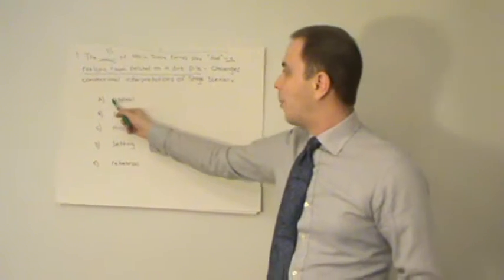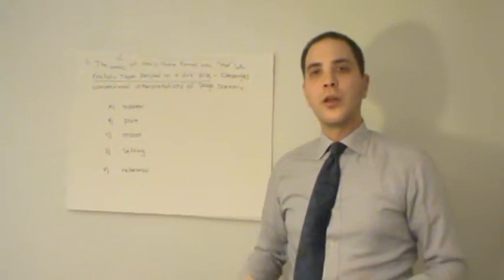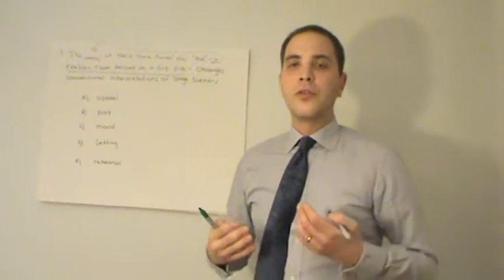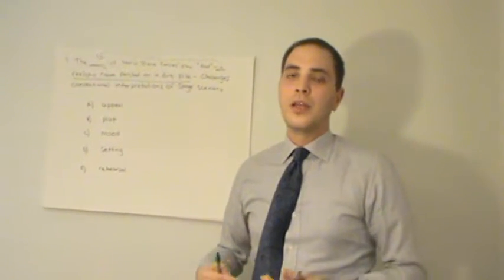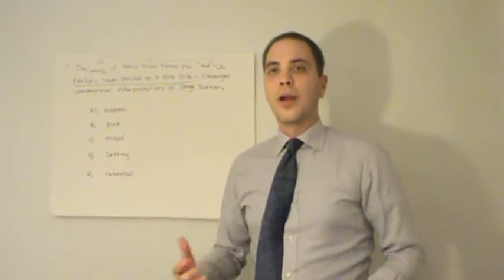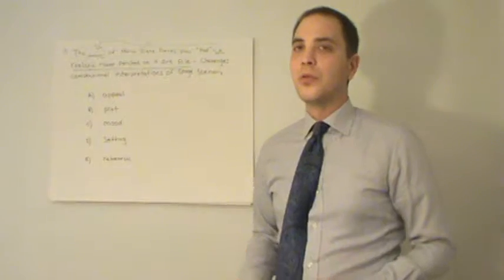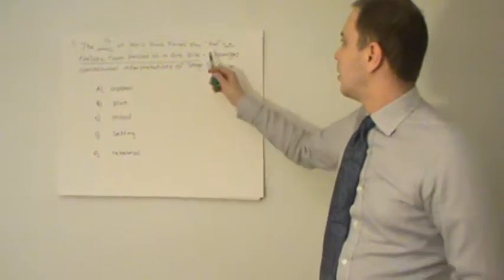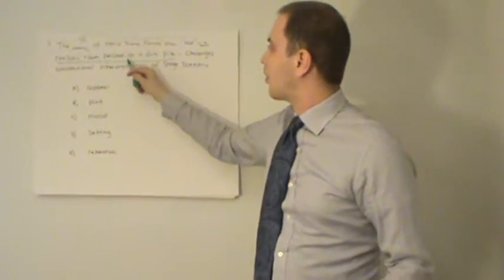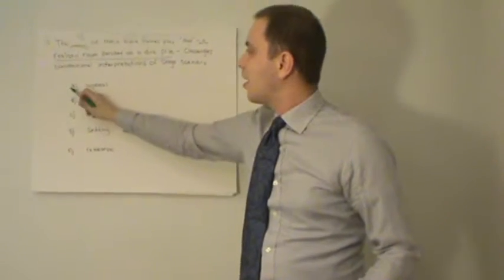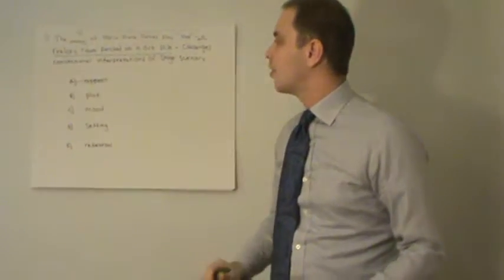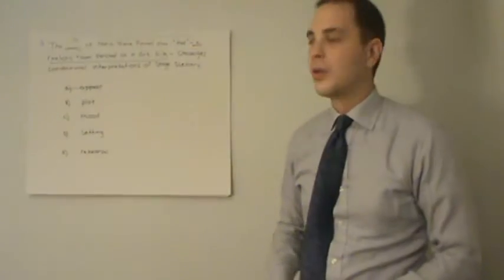Now, appeal is when the playwright tries to connect with the audience by using emotion or tries to bring the audience into the scene. So, a realistic room perched on a dirt pile. That has almost nothing to do with appeal, so we can immediately cross that out.